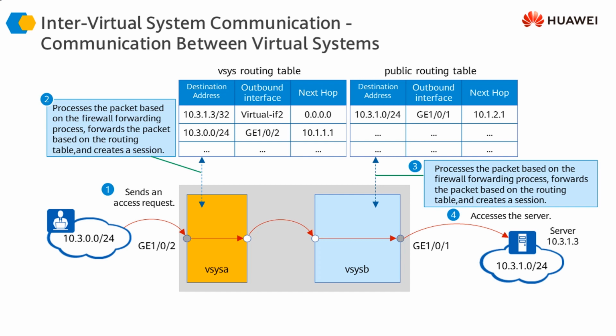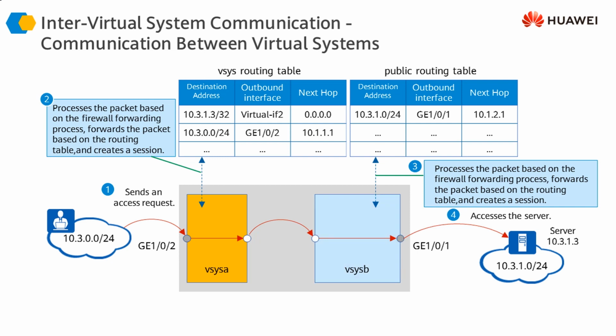The only difference is that instead of forwarding the traffic towards the default route, we are forwarding the traffic towards a specific destination address. So in this case, if this user wants to access a server which is placed out of this interface on virtual system B, once again it is going to forward the traffic the same way. The traffic is going to be checked first by this virtual system against the routing table and the security policies.